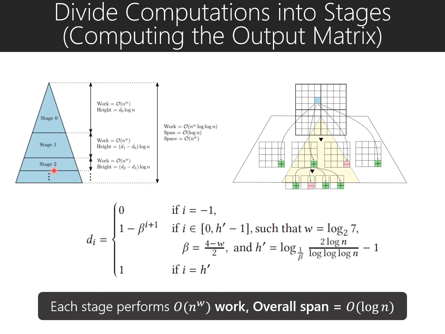Similarly, we compute temporary output matrices using single point computation within a particular stage, and we store the temporary output matrices at the stage boundary. So here, if we concentrate on a particular stage, we compute the temporary output matrix at the root level of that stage from the leaf level of the same stage, and the outputs are stored here, which will be used to compute the parent stage of this stage. And like the previous case, there are log n stages, and each stage performs n^ω work. So to compute output matrices across all levels, we perform a total of n^ω times log n work, and the span still remains log n.